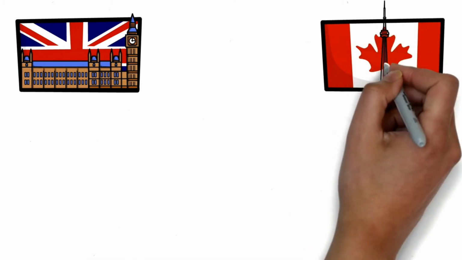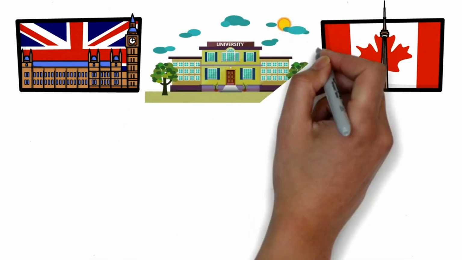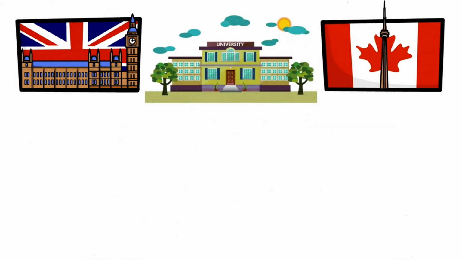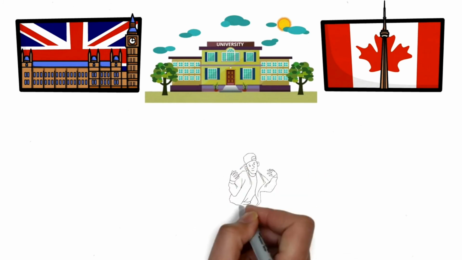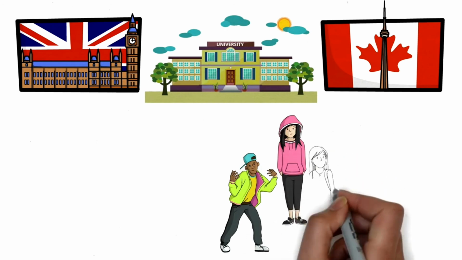Both of them provide world-class education and have a well-established position among the world's leading study destinations. Studying in colleges or universities of either of the countries, you'll have the opportunity to encounter vastly different cultural and natural experiences.